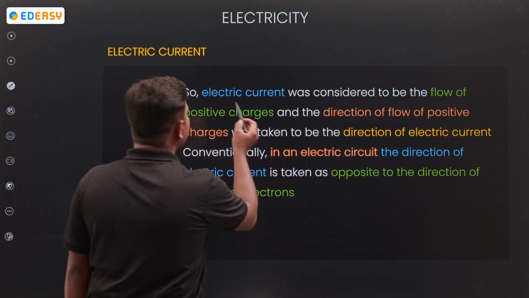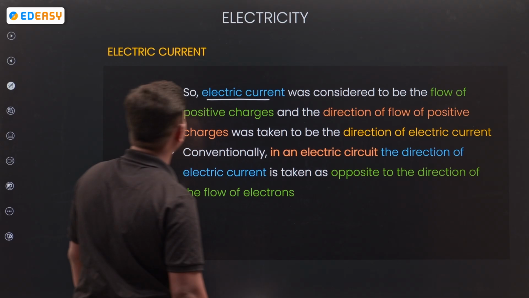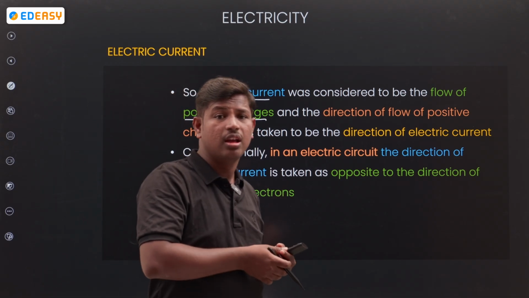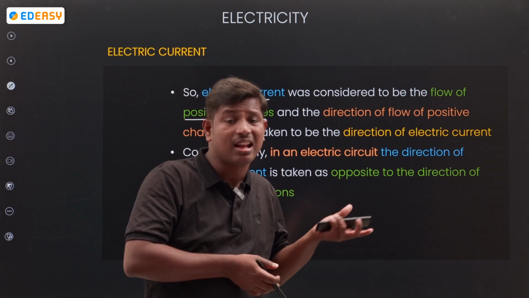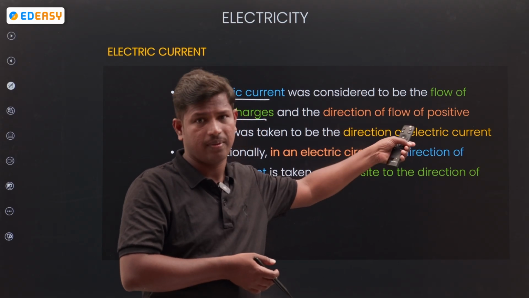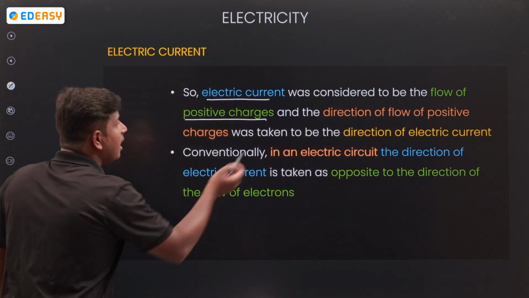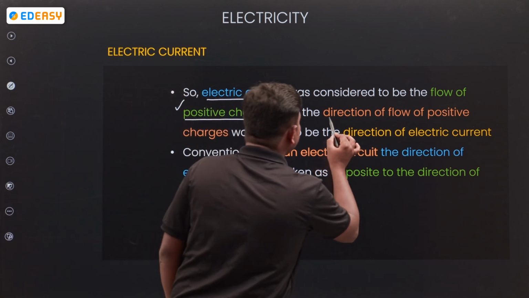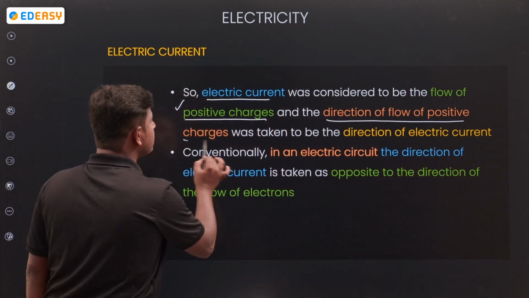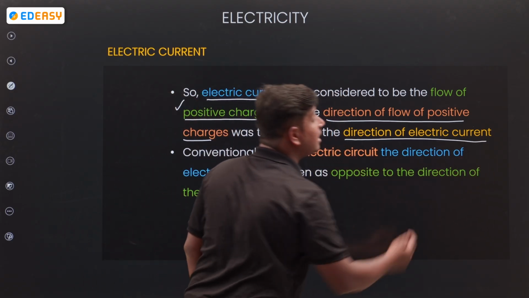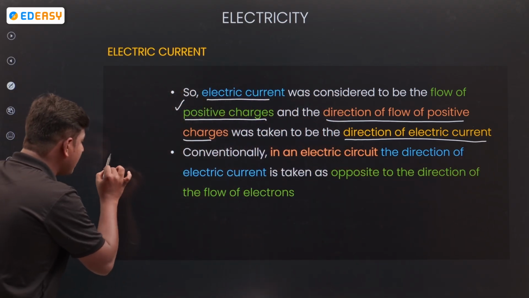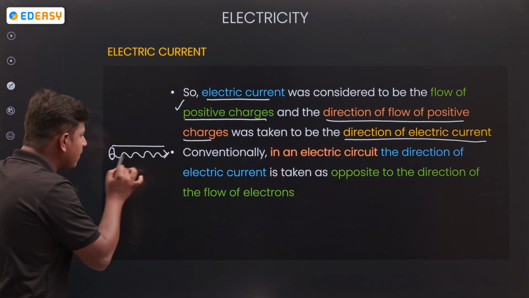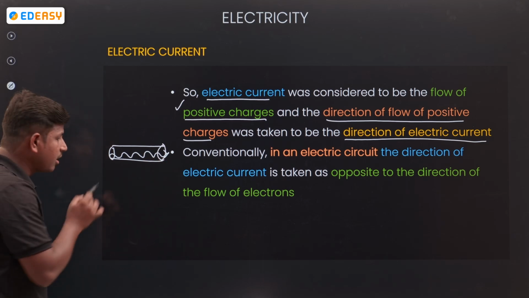Next, electrical current was considered to be the flow of positive charge, because before they knew about electrons they did not know electricity was the flow of electrons, and the direction of flow of positive charges was taken to be the direction of electrical current. If electrical current passes through a conducting wire connected to the battery,